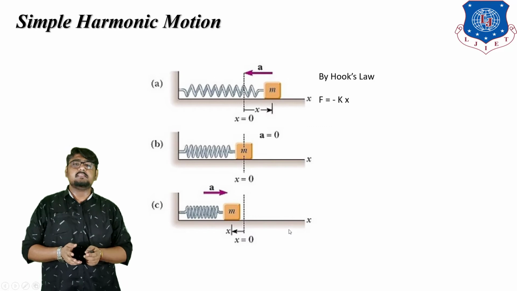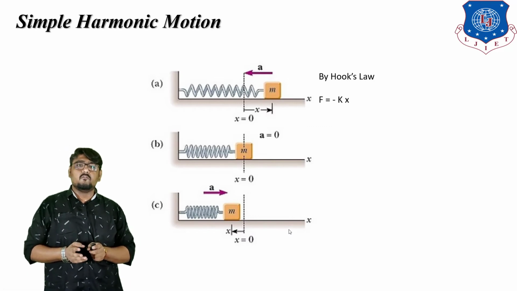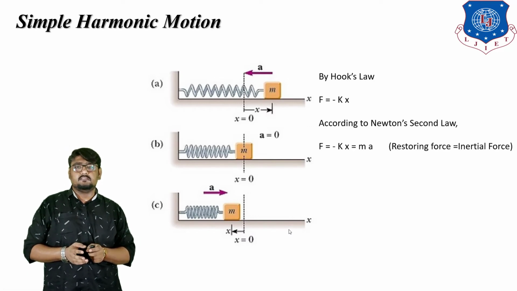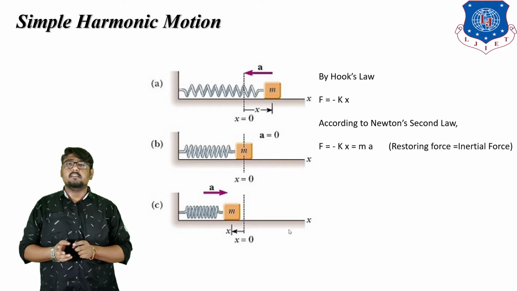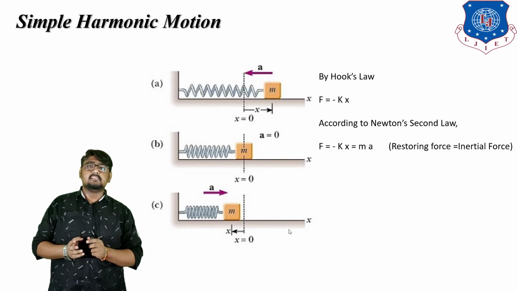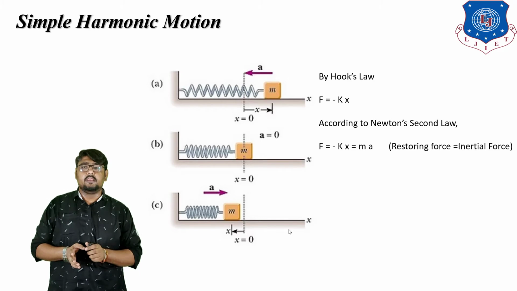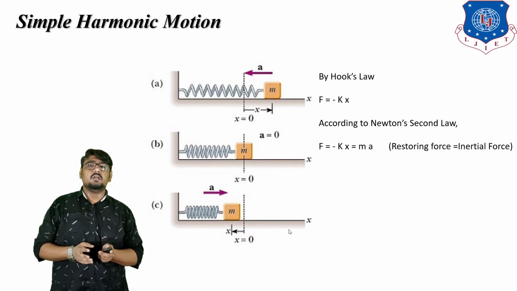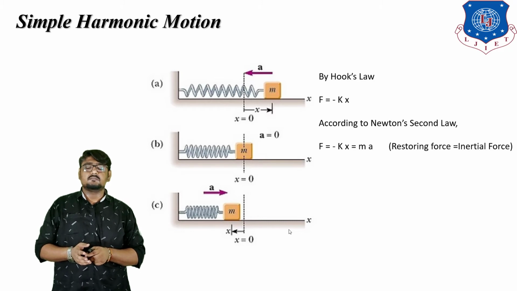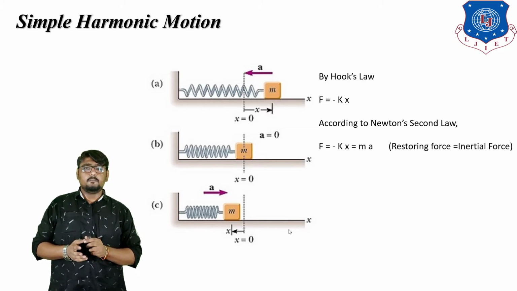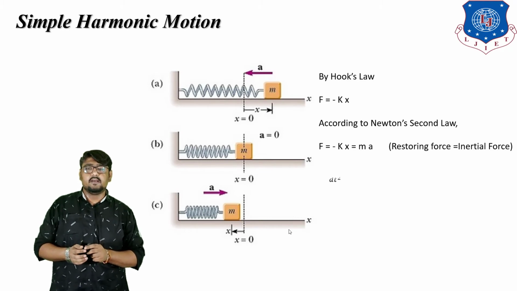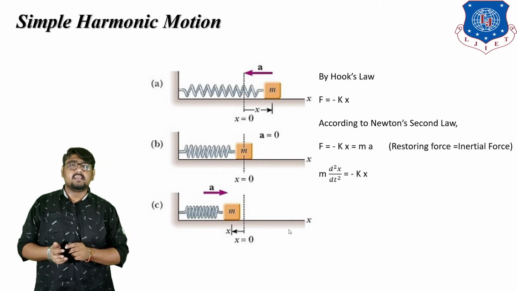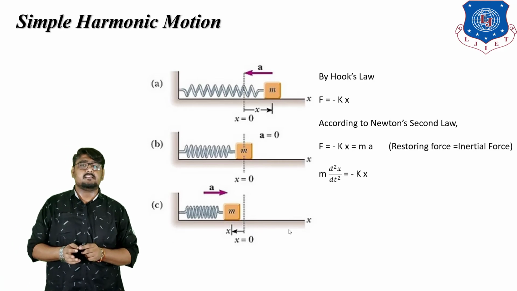According to Newton's second law of motion, the restoring force produces acceleration. Thus we know that F = -kx = m a, mass times acceleration. So we can say that the restoring force is equal to the inertial force. On placing the value of acceleration as d²x/dt², we get m d²x/dt² = -kx.